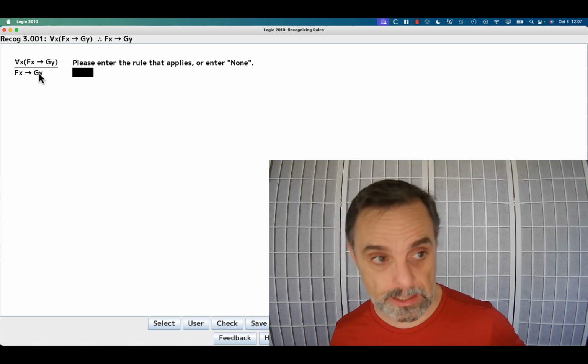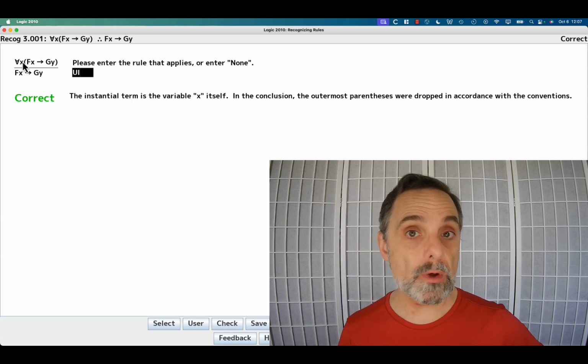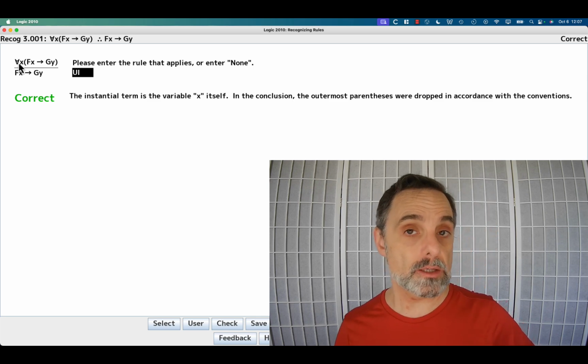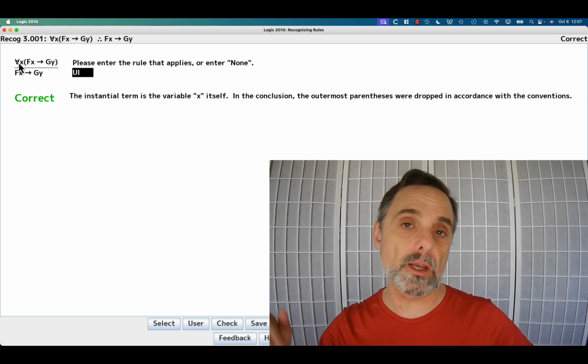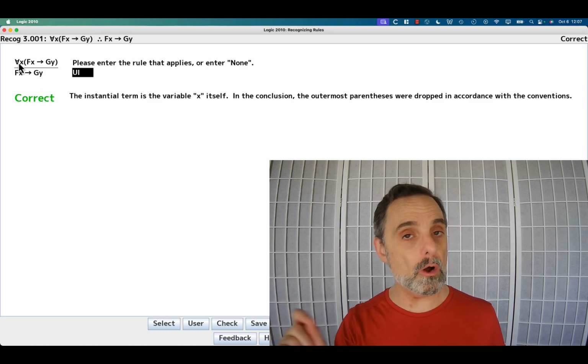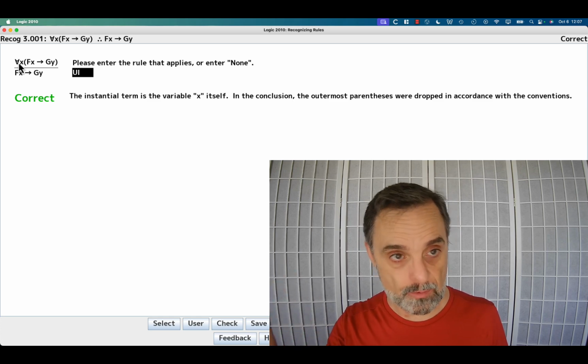And the answer is yes. This, in fact, is an application of UI. Why is that? So the way UI works is it says when you have a universal quantification, you apply UI. How do you do that? You take off the universal quantifier, you take off that variable, and then you look for all the occurrences of that variable and then replace them with whatever you want.